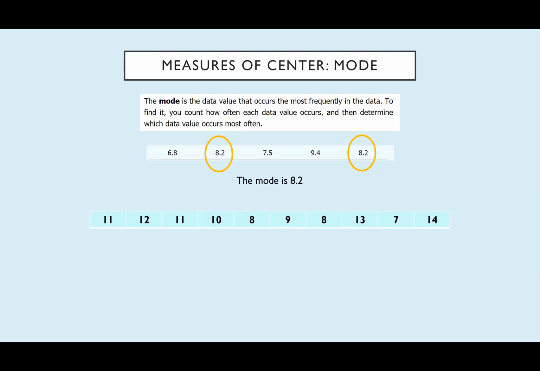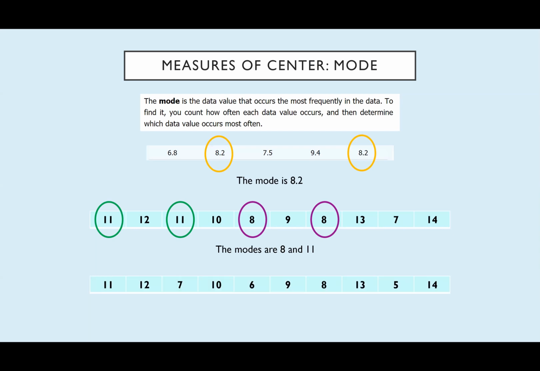In this data set, we can see that we have a pair of 11s and a pair of 8s. Everything else only occurs 1 time. So in this case, we actually have 2 modes, 8 and 11. In this last example, everything occurs once. So we don't have a mode, and it's okay to have no mode for your data.